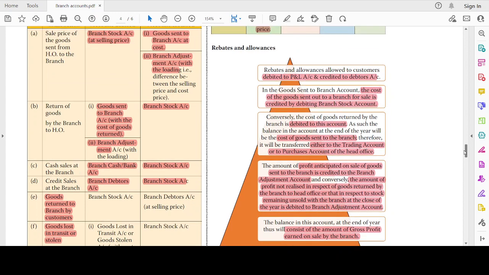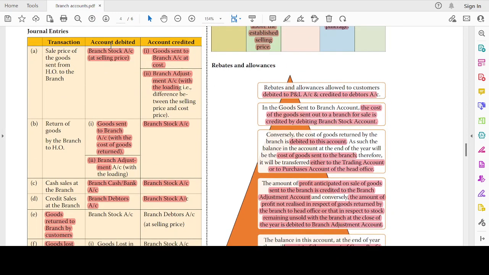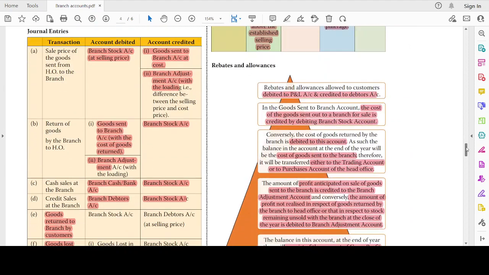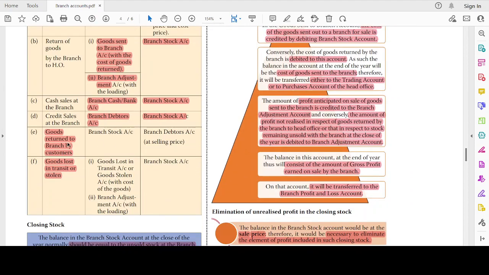So the selling price of the goods sent from head office to the branch goes to branch stock account at selling price, goods sent to branch account at cost, and then branch adjustment account with the loading amount. And then the same reverse entry for returns. Cash sales: branch cash account debit to branch stock account. Goods returned to the branch by customers: branch stock account debit, branch debtors account at selling price. Goods lost in transit, what will be done? Goods lost in transit will be debited with the cost, branch adjustment account will be debited with the loading amount, and branch stock will be credited.